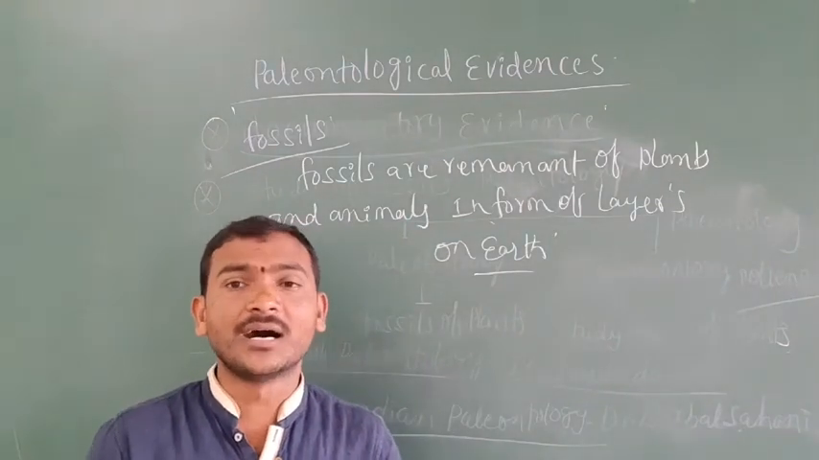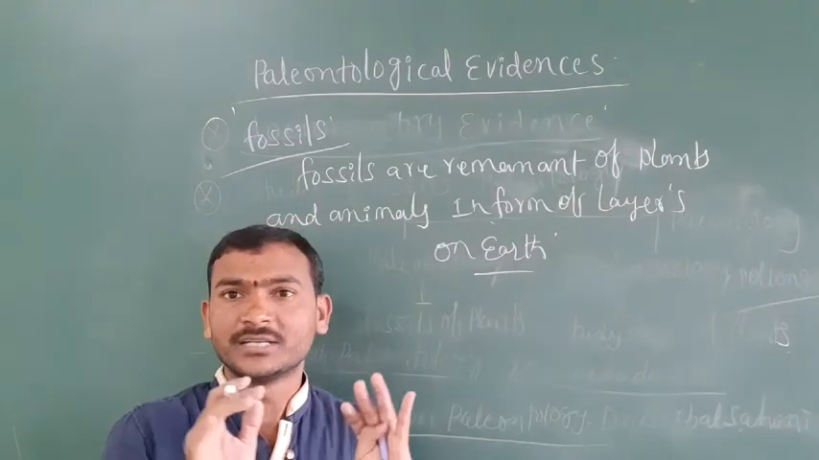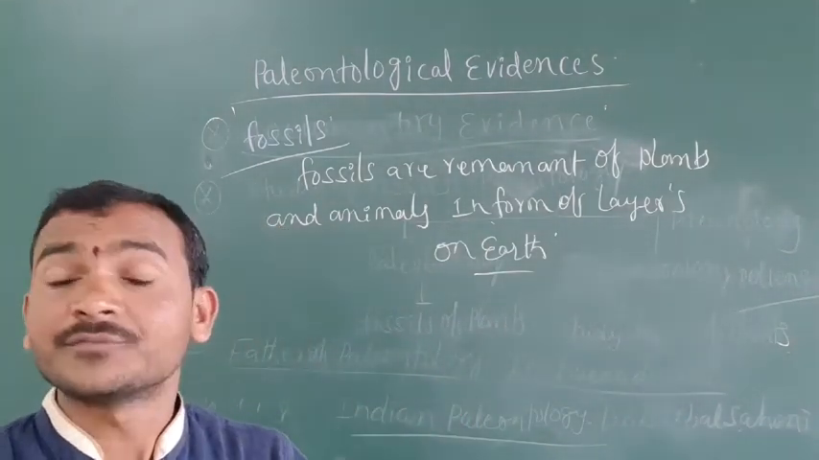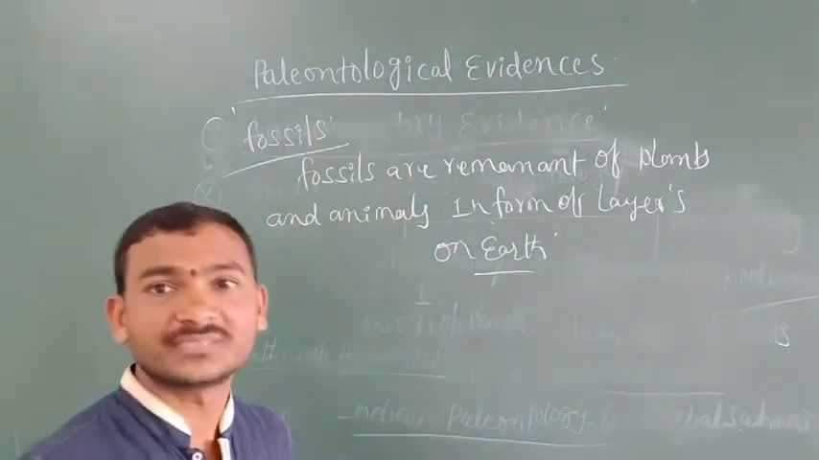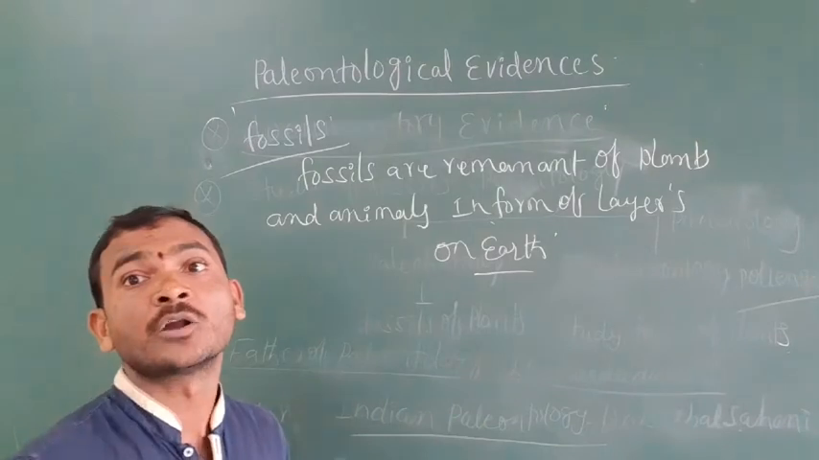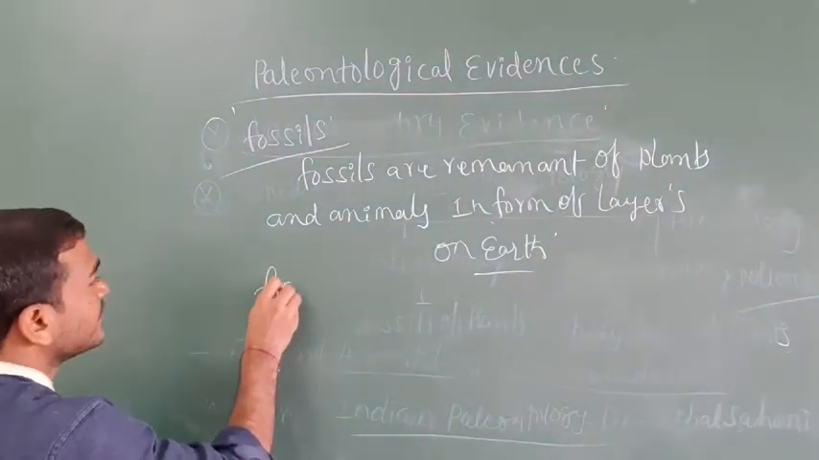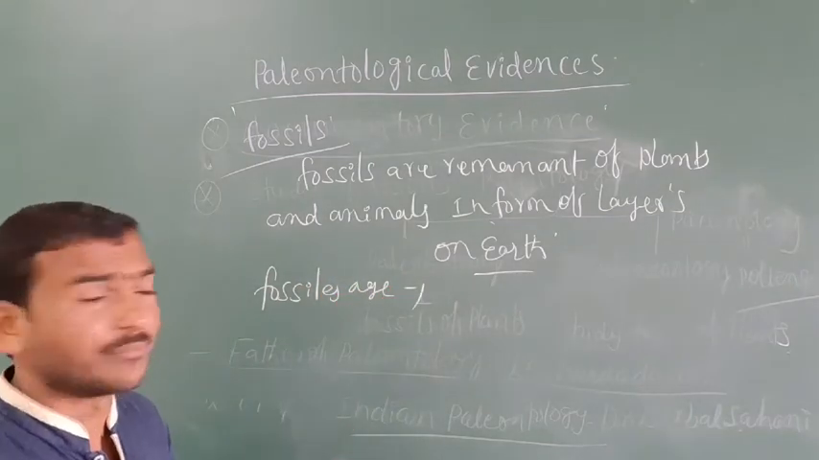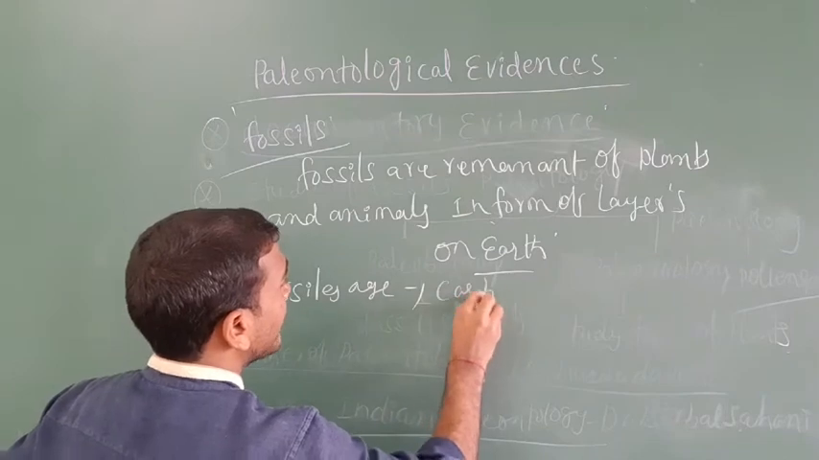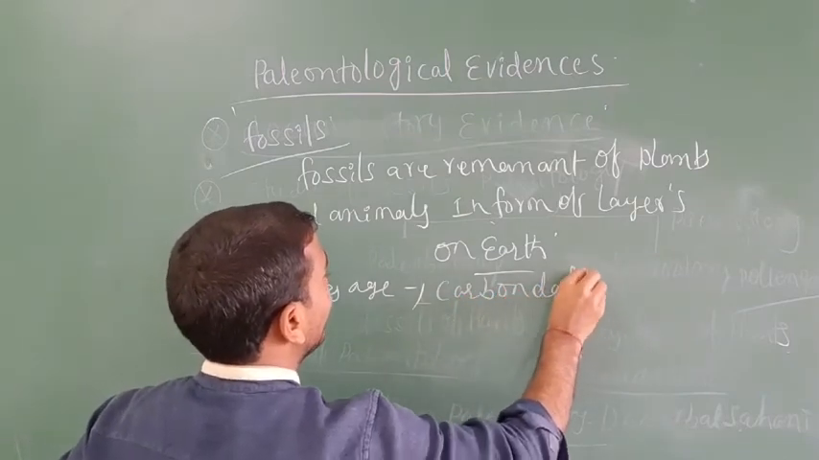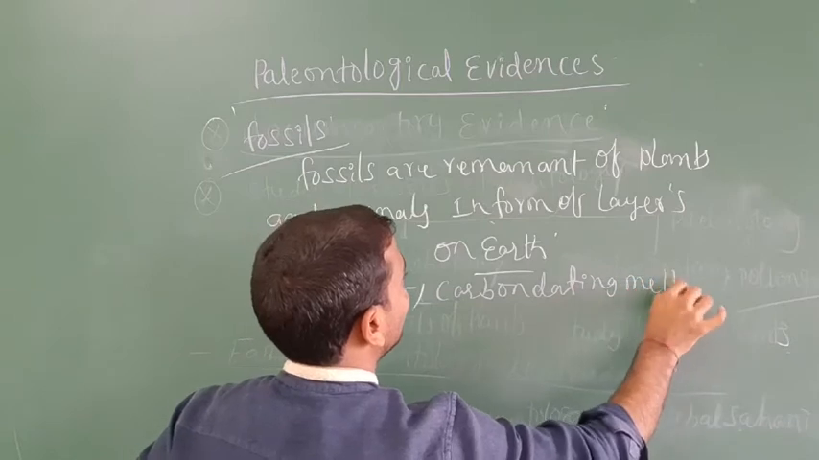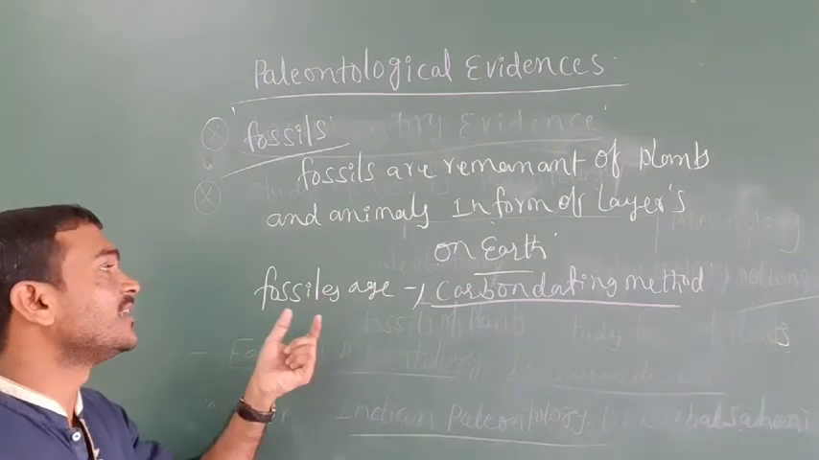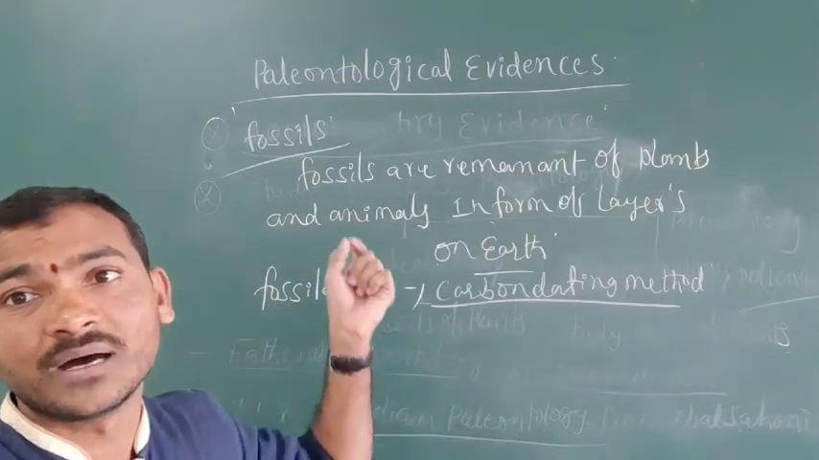Actually, fossils are available in different forms. Based on the fossils, we can recognize the age of the fossils, that is, the age of the living organism that died. The age of fossils is identified by one method. What is that method? The carbon dating method. It is used to identify the age of fossils.